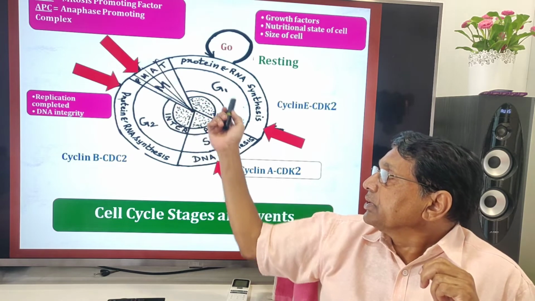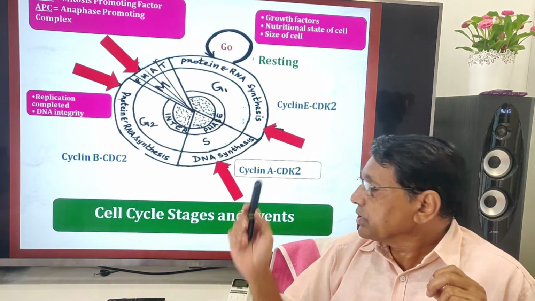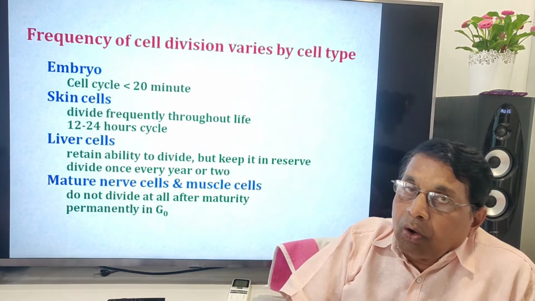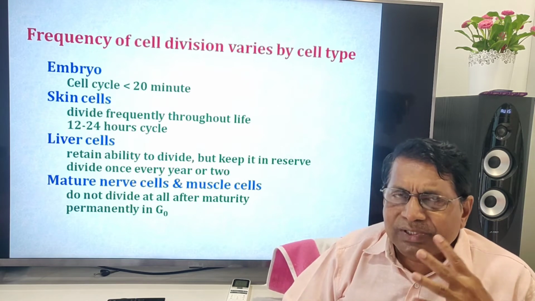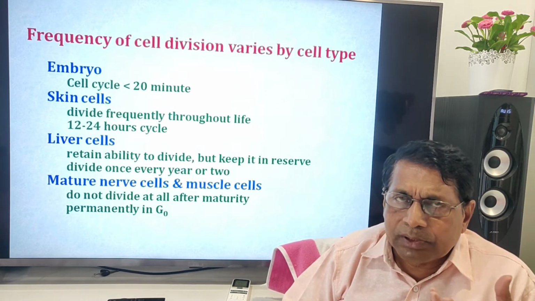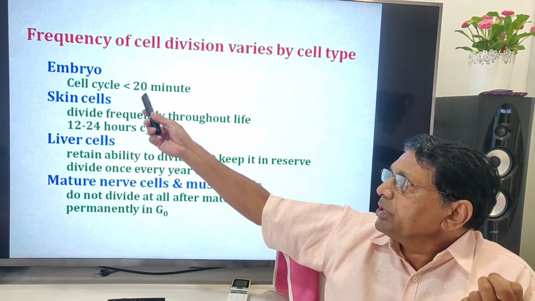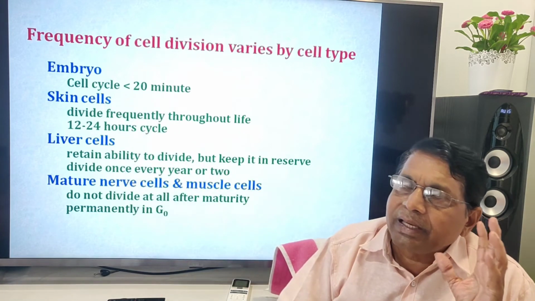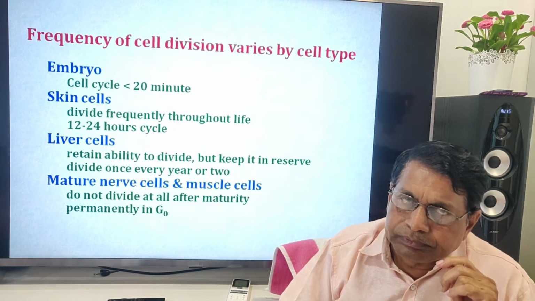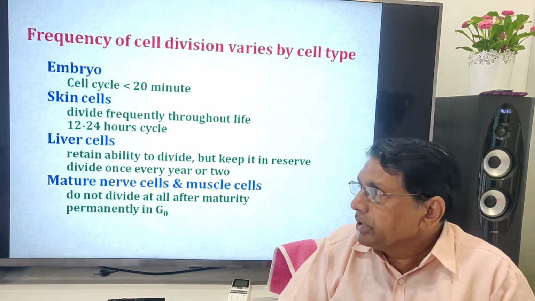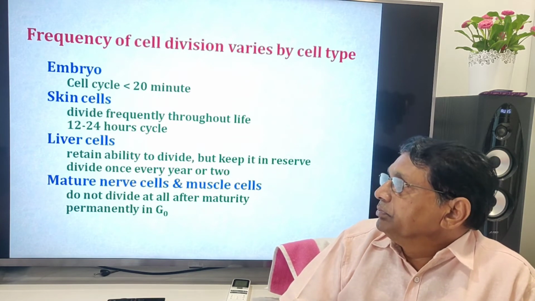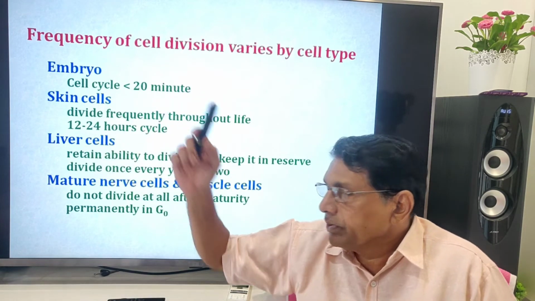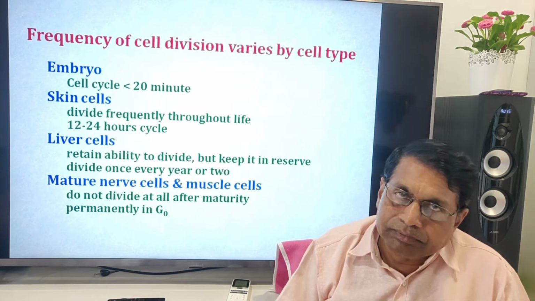So this is M phase, this is interphase, where the cell cycle stages and events occur. Then how do different types of cells in plants, animals, and human beings differ? In the embryo, the cells divide and take less than 20 minutes to complete a cell cycle. Skin cells divide frequently throughout life. They take 12 to 24 hours for every cell cycle.